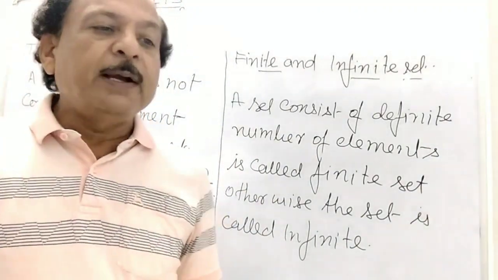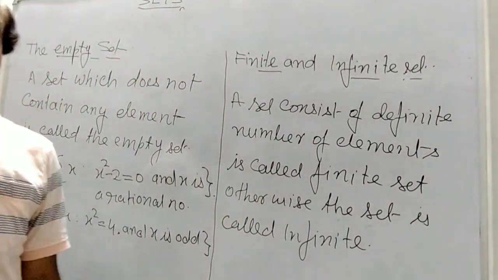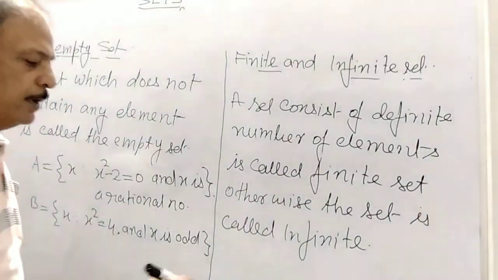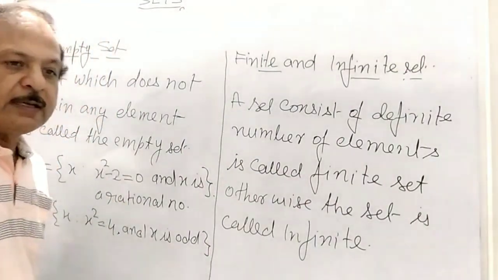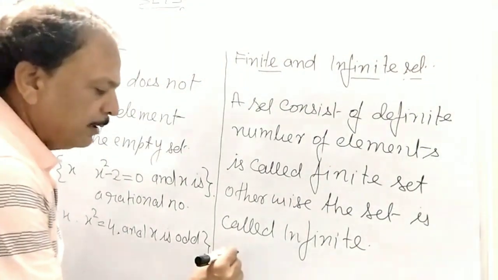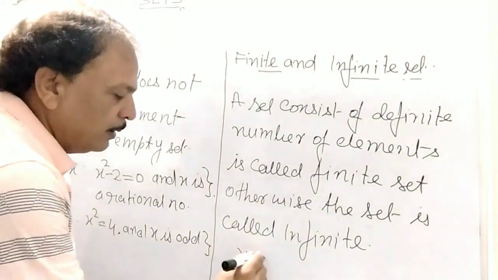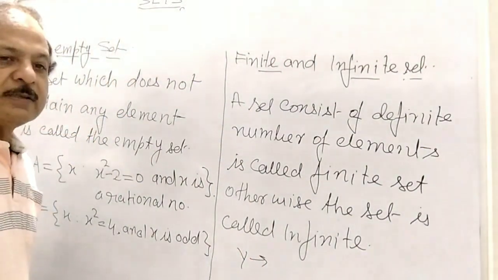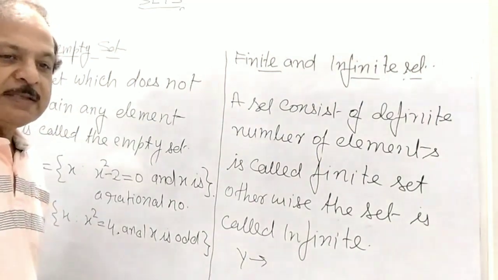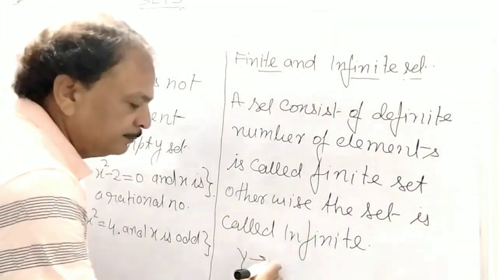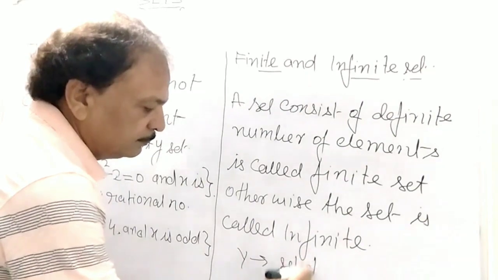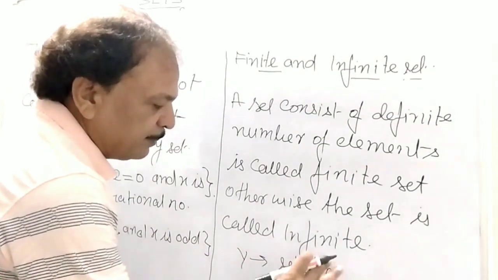For example, a finite set: the set of the months in the year. Now we take Y, the set of the months in the year.